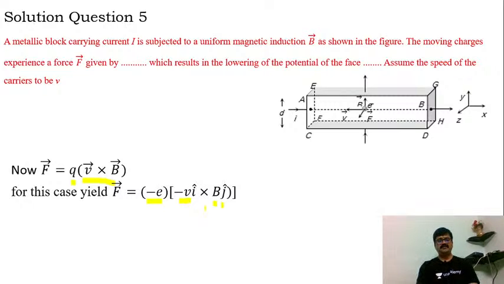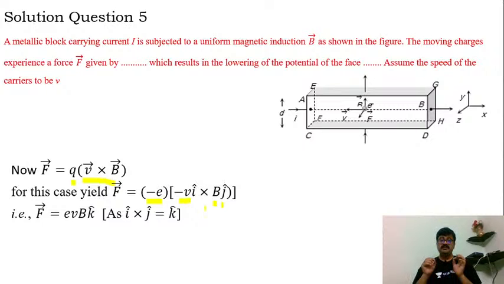Okay, fine. Unfortunately, we are not having much time to wait for your answer. Let me just consider i cap cross j cap is k cap here. So from this I can very easily replace i cap cross j cap as k cap. Then E V B. So minus E into minus V, that will consume the negative sign. So thus we'll get E V B into k cap, because i cap cross j cap is k cap here.